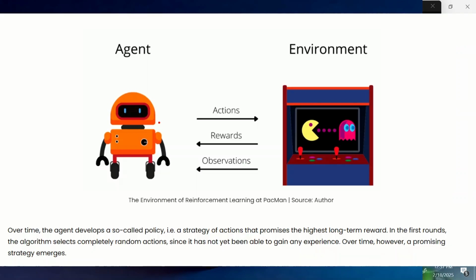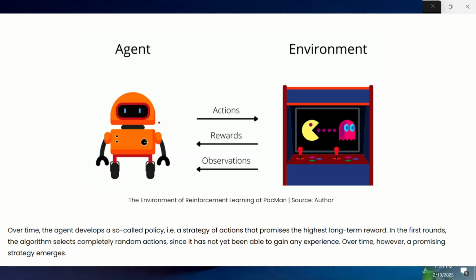So this is the agent. The agent will be taking action in this environment and then gets either a reward or a penalty for whatever action it takes. Then it will learn from the observation and go back again, take another action, and receive a reward or a penalty. The agent will continuously train itself, and over time the agent develops a so-called policy, a strategy of action that promises the highest long-term rewards.